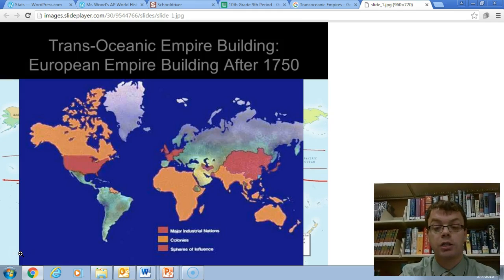We're thinking France, Spain, and Portugal had one in the previous era. And now that we're looking at the modern era, Britain is the biggest player in this one. But we also see Germany, Belgium, and other people get colonies too, which are part of transoceanic empires. And there we see in these colors here, like the orangish color right there, that would be areas where Britain had colonies and was using their transoceanic empire.